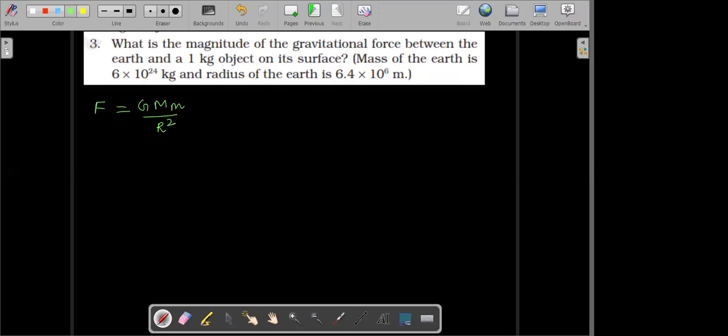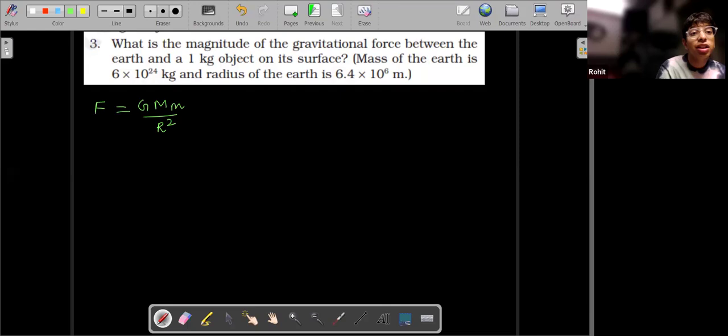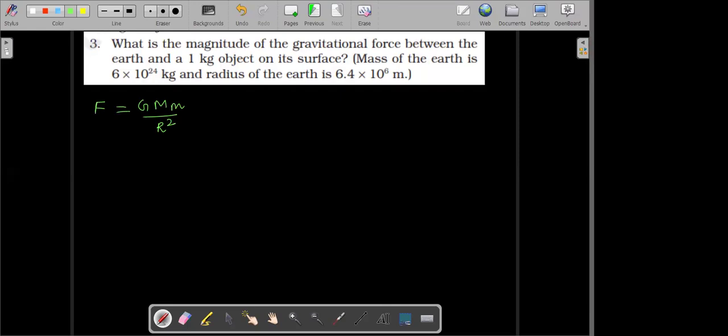So try using this formula. The value of capital G is 6.67 into 10 to the power minus 11, no? Yeah. Okay, if anyone gets the answer, then just inform.